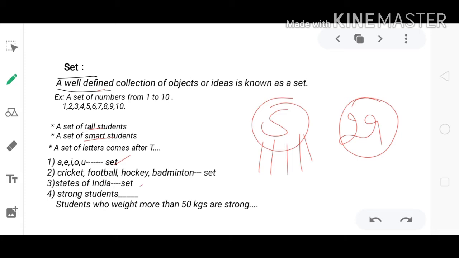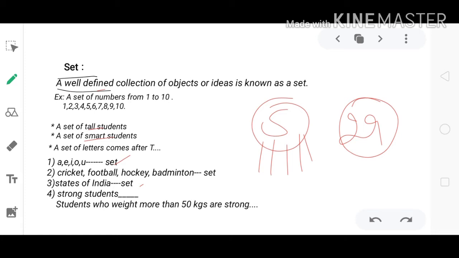After that, strong students. But this cannot be a set because strong is a relative term. Sometimes its value can change from one person to another person, or from one situation to another situation. That's why we are not able to make sets of these relative terms.